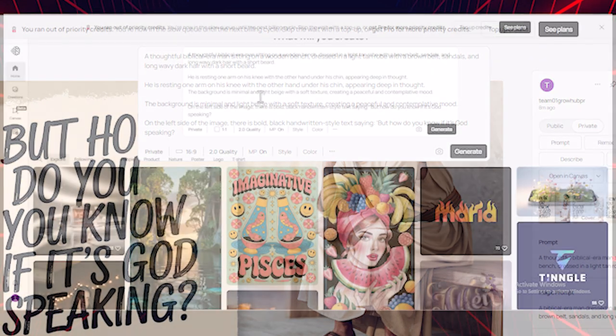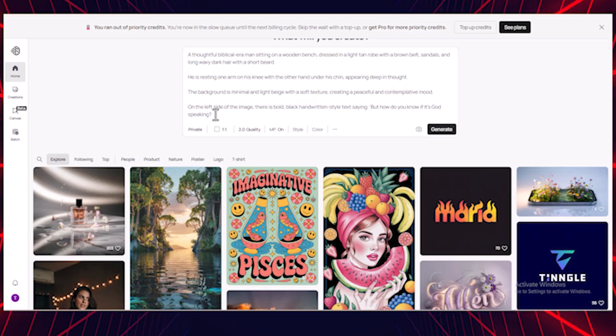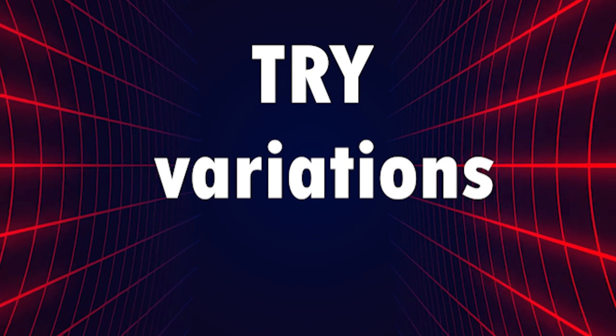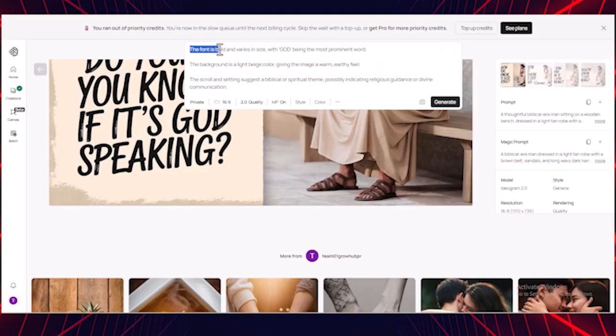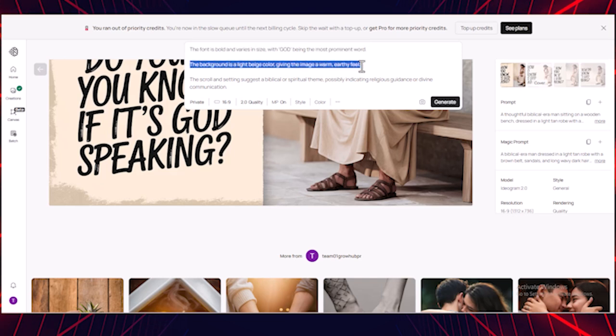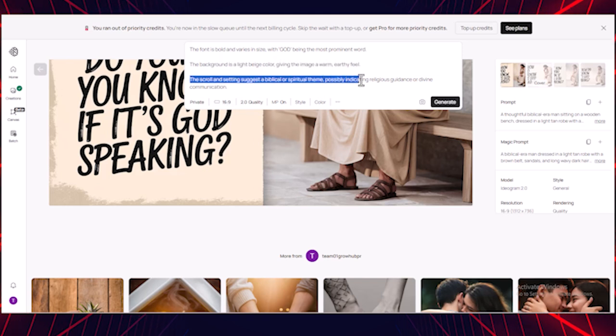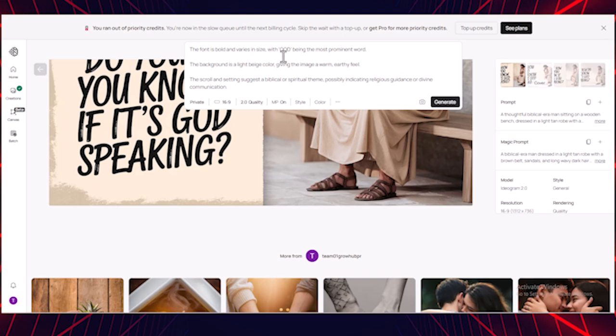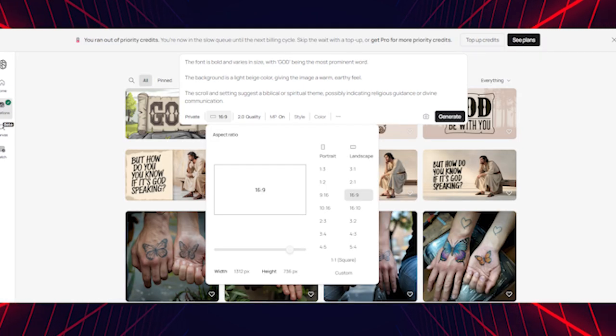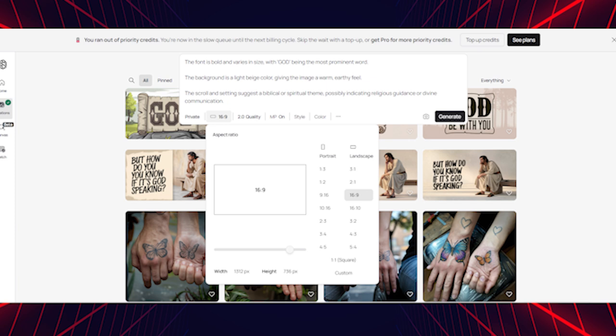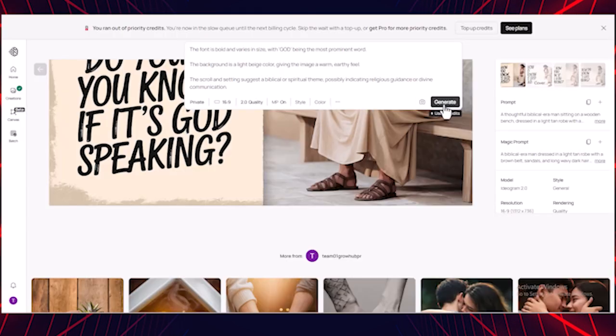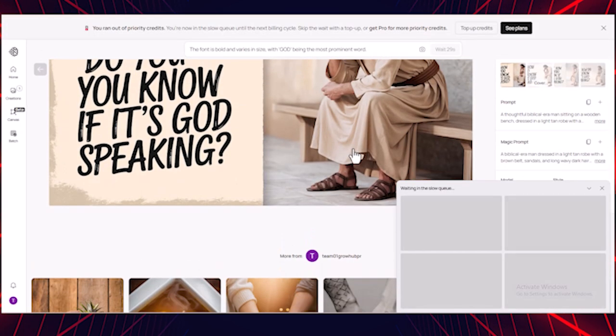On the left side of the image, there is bold, black handwritten style text saying, 'But how do you know if it's God speaking?' You can also try variations, like, the font is bold and varies in size, with God being the most prominent word. The background is a light beige color, giving the image a warm, earthy feel. The scroll and setting suggest a biblical or spiritual theme, possibly indicating religious guidance or divine communication. Then choose aspect ratio. For YouTube, select 16:9. Click Generate, and in just a few seconds, your image will be ready.